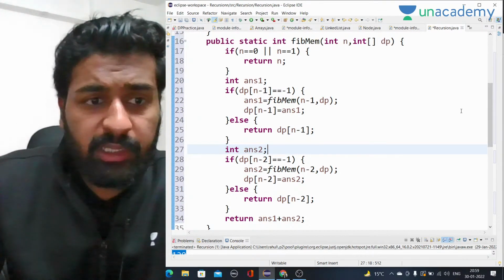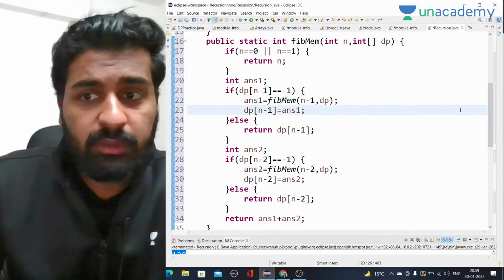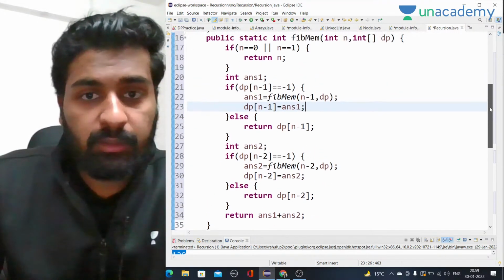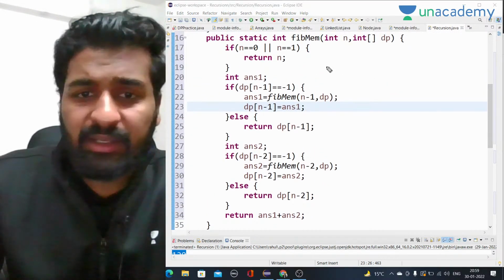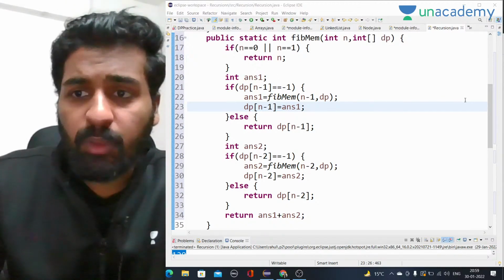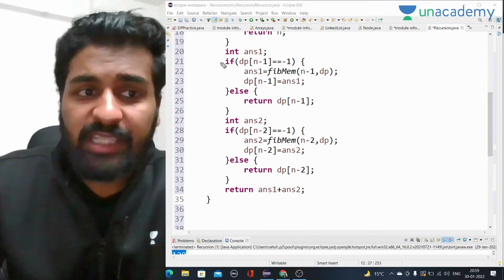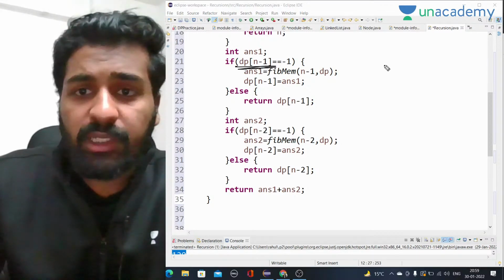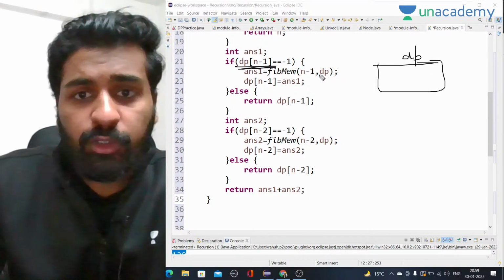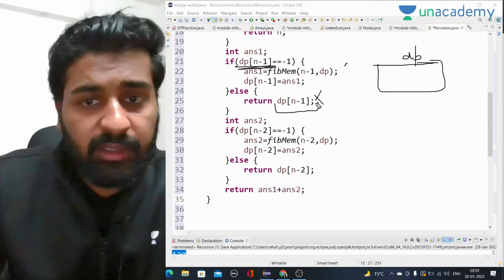Is there any doubt, guys, in this part, memoization? Is it clear? Only one thing we are doing: this is normal recursion code. What we are doing is checking first whether that value is already there in the DP array. If so, we are not calling recursion; we are directly returning that value.